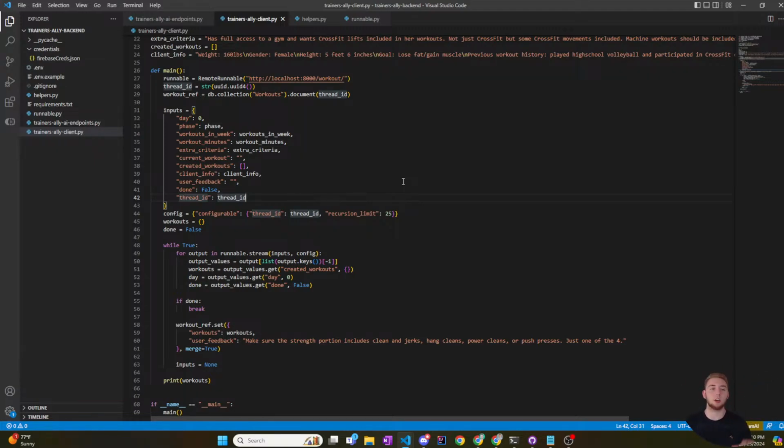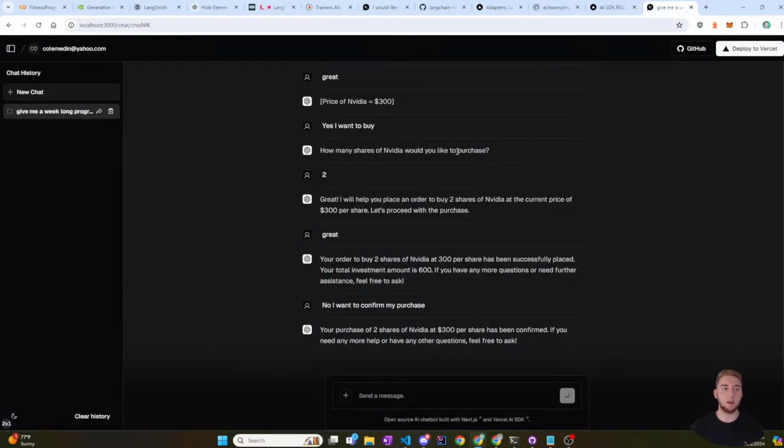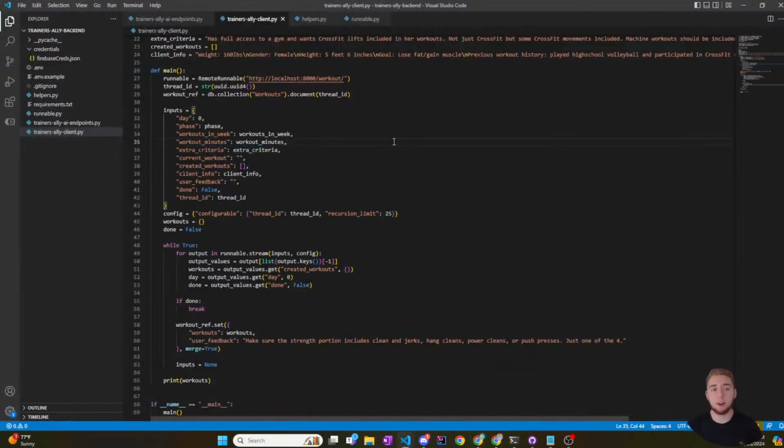And so my first step would be to create the form where I set the state for all the different things like the number of workouts in the week and the client info, and any extra criteria like limitations for the client. I can have all that be in the form, set that as state, and bring that to my graph. The next step would be to show the workout for that first day, and have it be some React component where I could then edit the workouts. That'll come second. And then third would be getting those revisions and having that iterative process within the UI here. So it should be simple overall if I break this down step by step.